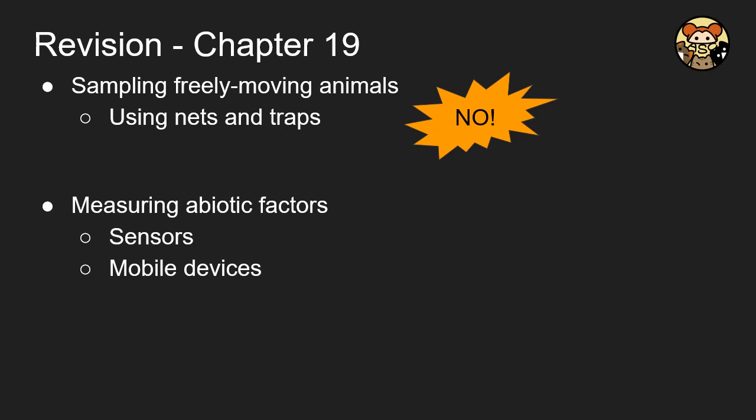And if you are really sampling some free-moving organisms, you may use a net and trap. However, you can see a big no here because the main rule, and also I will take it as the first rule in going to the field, is we never hurt organisms. No matter if it's an animal or a plant, we can never hurt them in the field because we're just a visitor of the field, and you are not a god and you are not supposed to do that. So remember to respect their existence. And you have to measure the abiotic factors, and we may bring sensors, and nowadays we have our mobile devices, and in our mobile devices we can do so many amazing things.